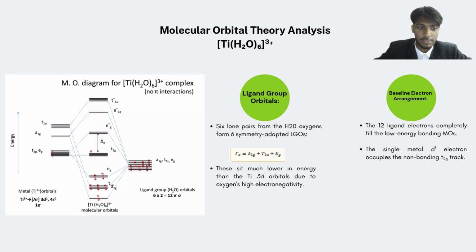So in the baseline electron arrangement, the 12 ligand electrons completely fill these low-energy, ligand-dominated bonding molecular orbitals, which are labeled here as a1g, t1u, and eg. This satisfies the 6 sigma bonds of the octahedral core, leaving the single metal-derived d1 electron to sit alone in the non-bonding t2g level. That sets up our baseline for the delta oct gap before we turn on any secondary pi effects.